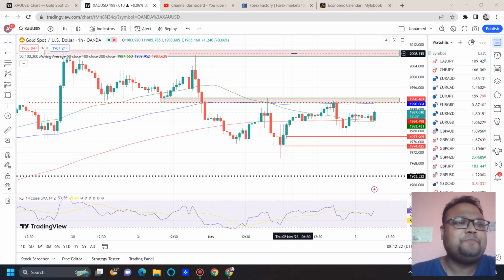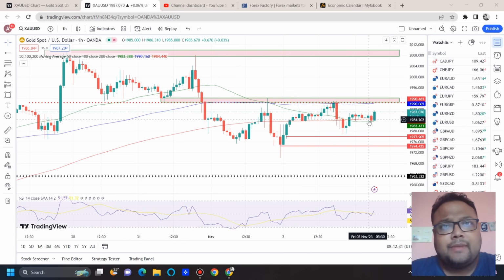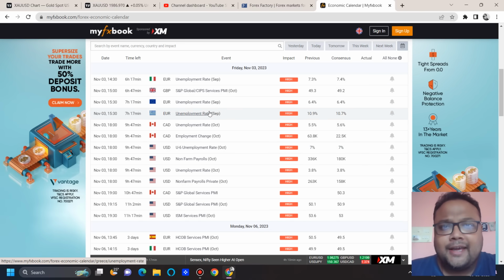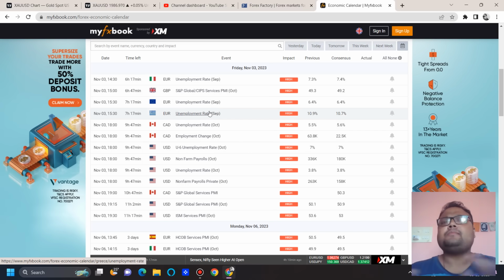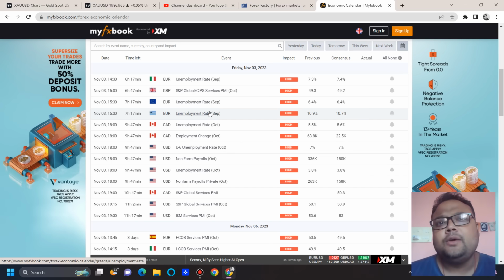So let's get started. My dear friends, this is the 1 hour chart of gold USD in front of us, and we can see that right now gold is standing at 1987. This is the current market price, and today is Friday, a very special day because of NFP. Yes, the day has come, and today the market will be volatile again. After the FOMC, there was no particular direction in the market because the market was mostly waiting for today's NFP. So let's wait and watch how the market reacts after NFP.